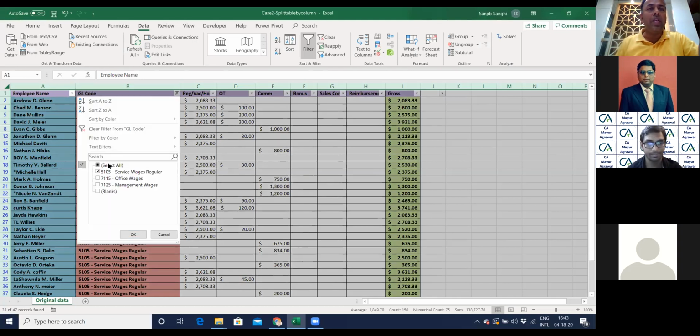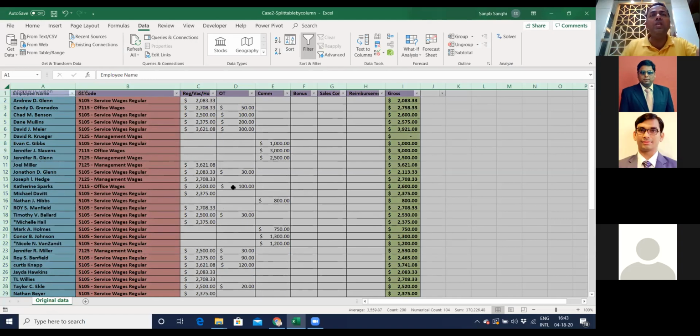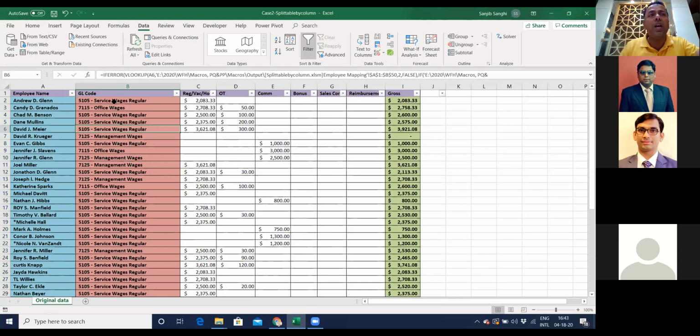Thank you. Good. Great. The objective over here is, let me open this again for all of you. If I have this sheet again, the objective now is that for every data change in GL code, I want a separate sheet. Which means I want a separate sheet for service wages regular, a separate sheet for office wages with all the data related to it, and a separate sheet for management wages. If that is what I want, I can write a macro for this, so that whenever I get a cluster of data, it automatically runs the macro and breaks all the different data into multiple sheets.